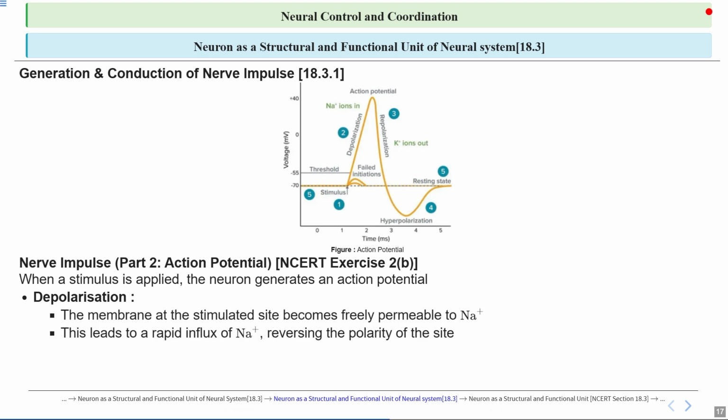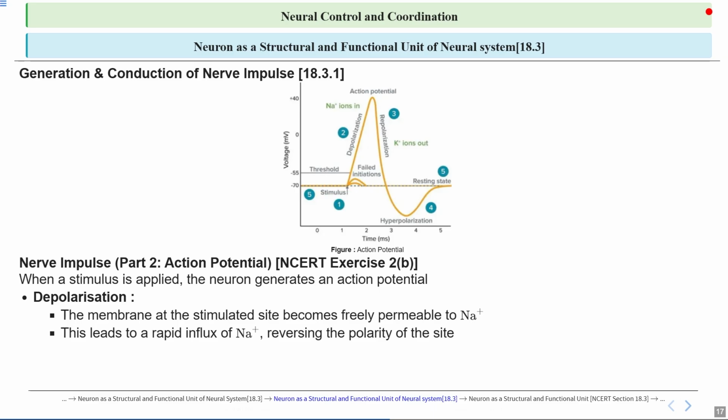So we have just covered that the membrane at the stimulated site becomes freely permeable to sodium, and what happened afterward? This leads to rapid influx of sodium, reversing the polarity of the site. So when the neuron is stimulated, voltage-gated sodium channels open, allowing a rapid influx of sodium into the neuron.